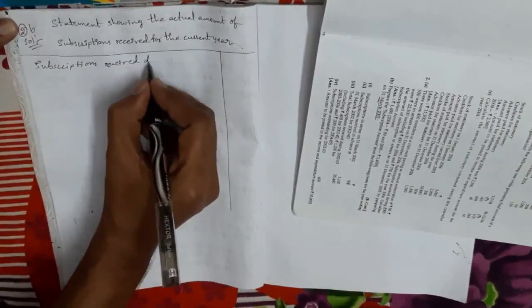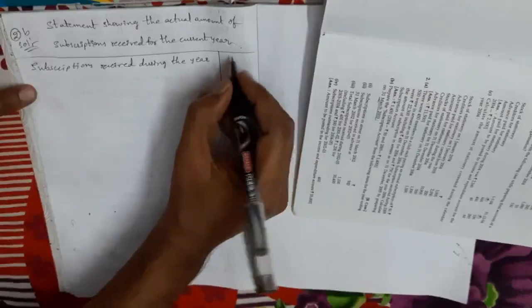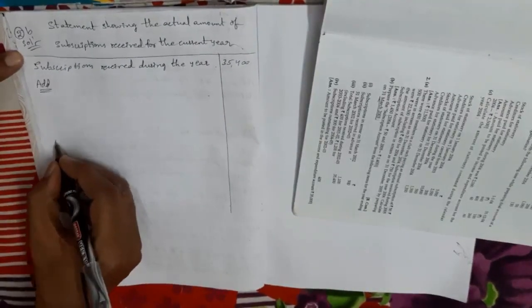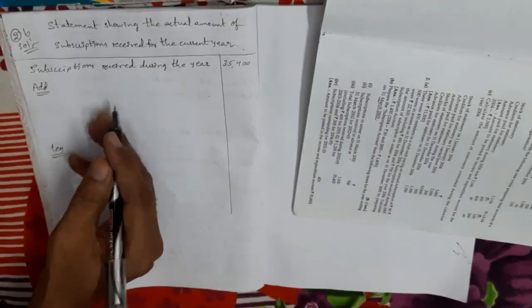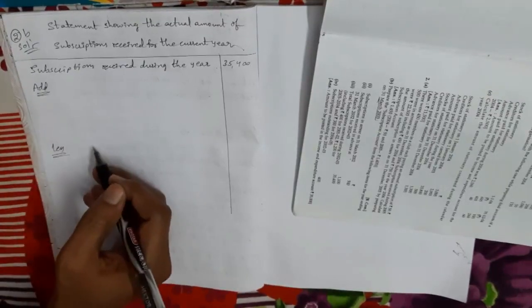Subscriptions received during the current year, 35,400. So to this amount we adjust the other items. So my dears, remember to find out the present year subscriptions received amount, present year related outstanding amount we have to add. Okay, last year and next year related items we have to subtract.